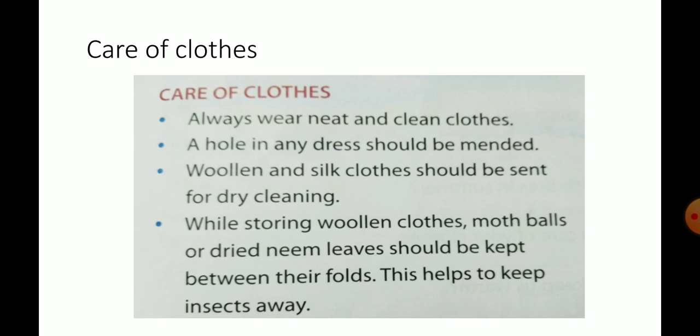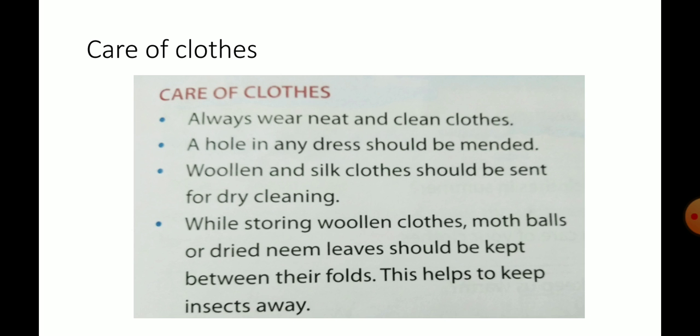So from this chapter we have learned the importance of clothes, why do we wear clothes, different types of clothes, different seasons, and the last topic, care of clothes, how we can take care of our clothes.